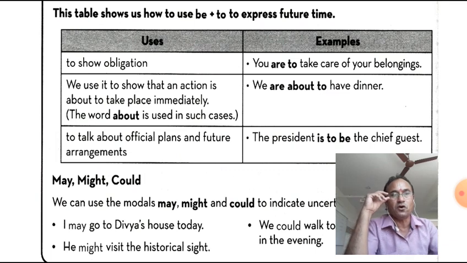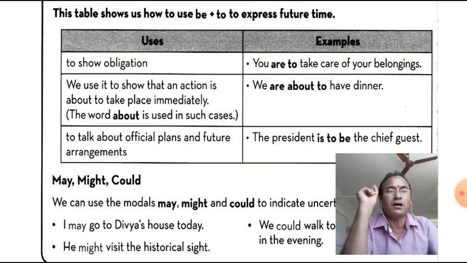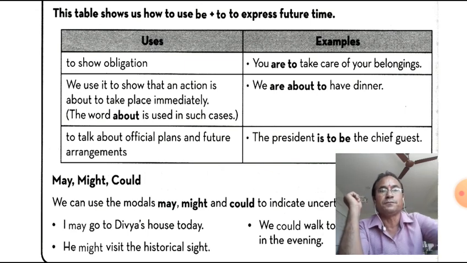To show obligation, or we are about to have dinner, about to, is to, am to. देखो एक सेंटेंस कैसे बना, कितने सारे, I will play, I am going to play, I am to play, I am about to play. So these are the 4 types. What type of sentences can be used for future. Now to talk about the official plans and future arrangements. The president is to be the chief guest. To be is to be. So these are the uses used for future.